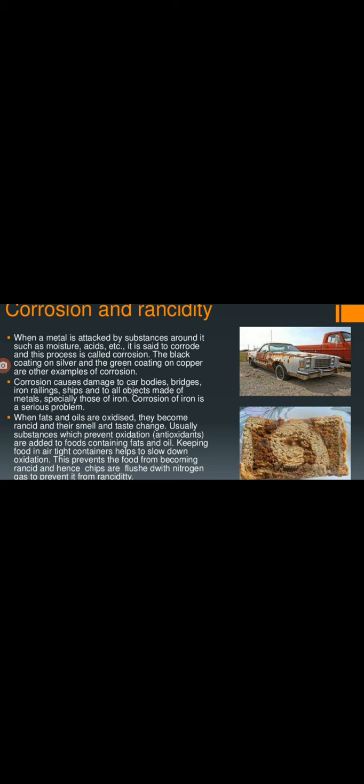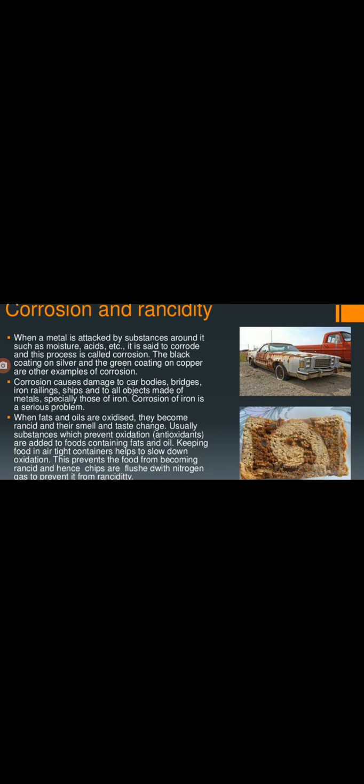Like corrosion, rancidity also we need to prevent. What is the best way to prevent rancidity? The best way is to cover the food material properly and pack it properly. We need to avoid contact between the food and oxygen. That is the reason food material from shops is airtight and packed well. And there are many other methods for preventing rancidity.